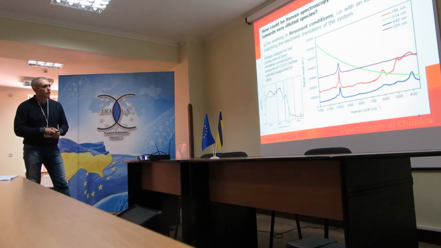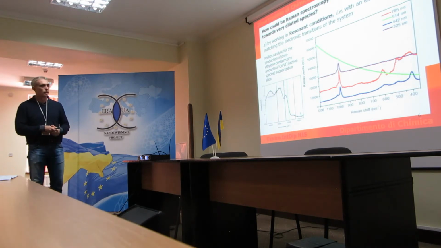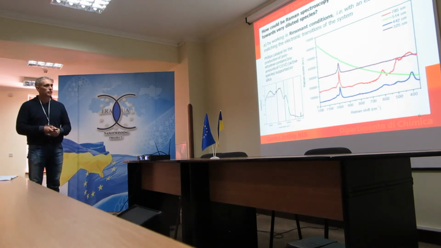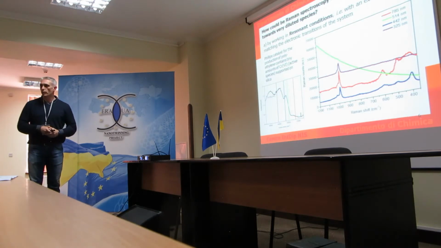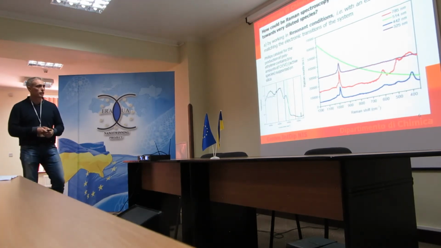But when we move here by choosing a blue line, which falls in this region where we have a huge electronic absorption, you can see that silica features are completely disappearing and just chromium-6 remains.